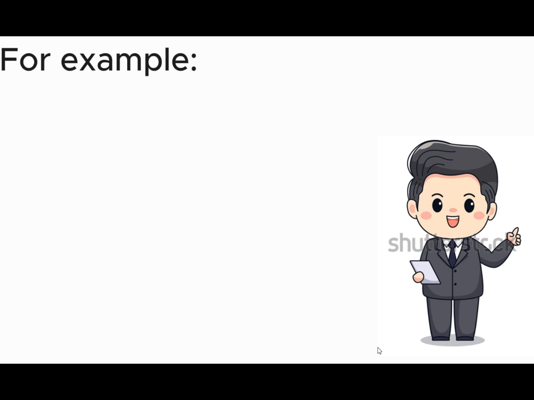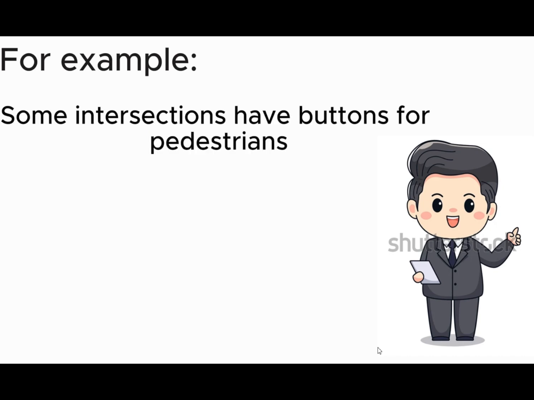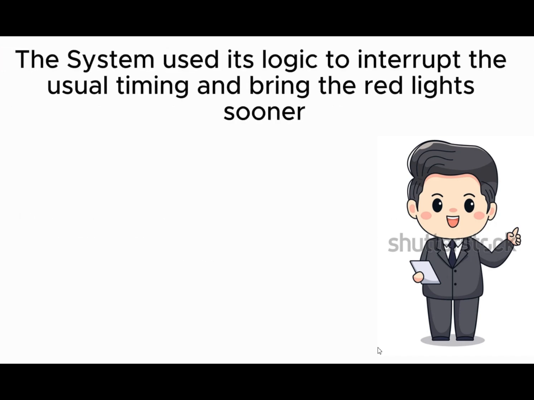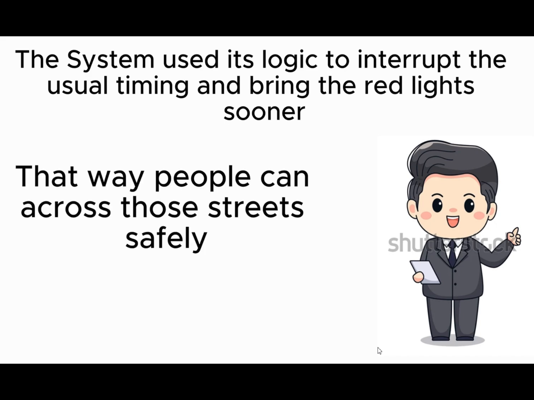For example, some intersections have buttons for pedestrians. If someone presses the crosswalk button, the system uses logic to interrupt the usual timing and bring the red light sooner. That way, people can cross the street safely.